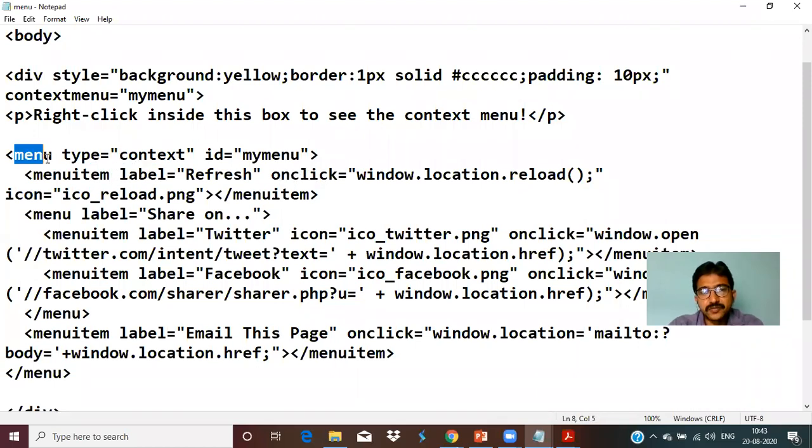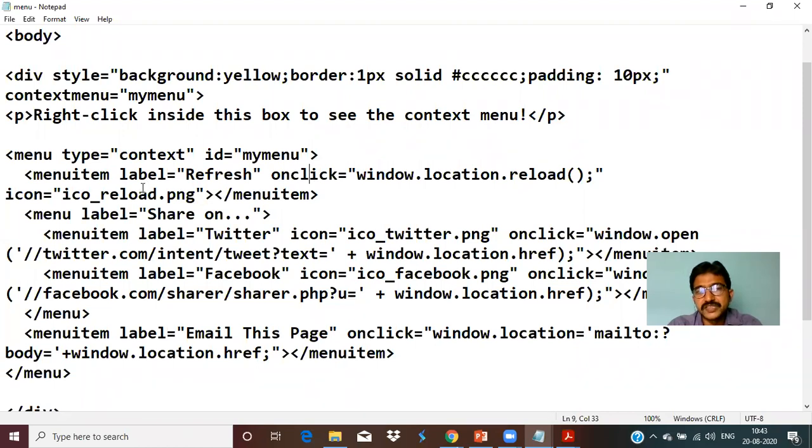We have discussed a menu element type equal to context. We have given an ID for this one, my menu. Menu item is a sub element of menu. Label equal to refresh. Once you click on that, window.location.reload, it will be reloading the PNG element over there, right?